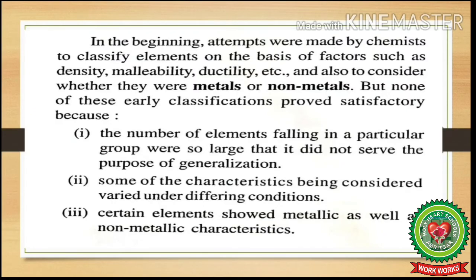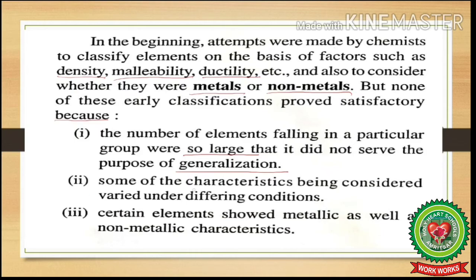In the beginning, attempts were made by the chemists to classify elements on the basis of factors such as density, malleability and ductility. We have already discussed this, and also to consider whether they were metals or non-metals. But none of these early classifications proved satisfactory. Why? Because the number of elements falling in a particular group were so large that it did not serve the purpose of generalization. This means that many elements were placed together under the same group, and it became even more difficult to study them.